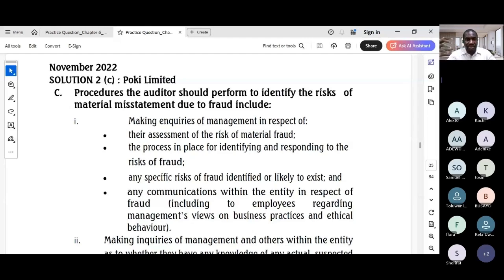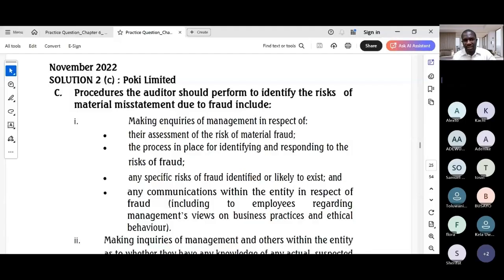Then also remember analytical procedures. Explain how an auditor would use analytical procedures to identify unusual trends or relationships that might signal fraud. For instance, an upward surge in revenue at year end could be a red flag for fictitious sales or a revenue spike, something like that.